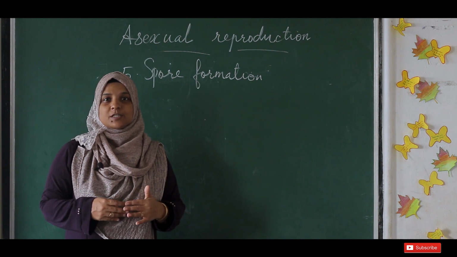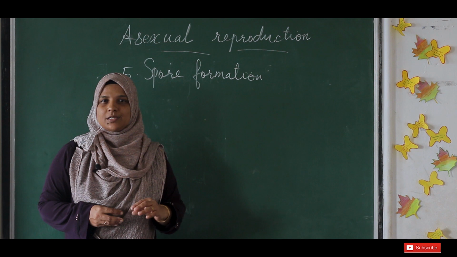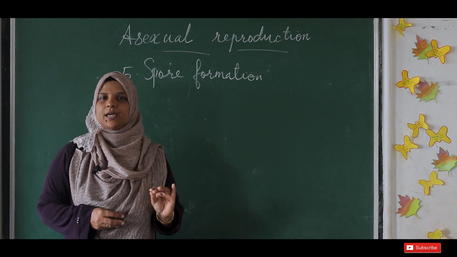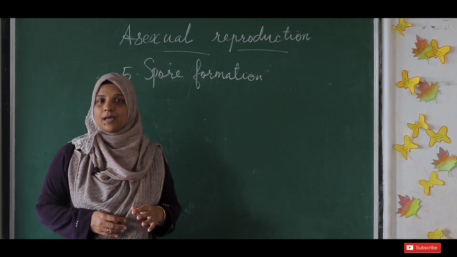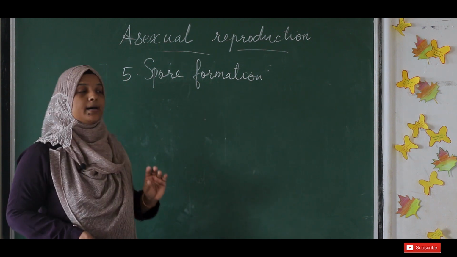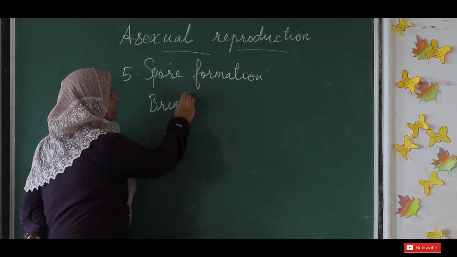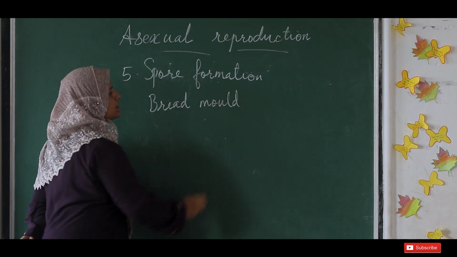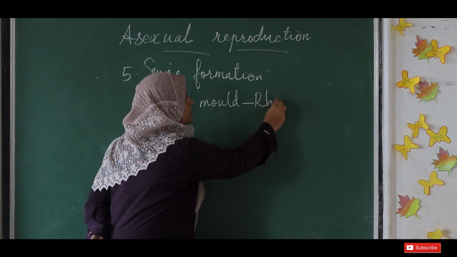when we kept bread and all for long days in your home. After some days we could see small greenish color like structures on the bread. Then it gets spoiled and we cannot use it again. So the thing which is growing on the bread is called the bread mold. Bread mold, it's a fungus, and it's also termed Rhizopus.